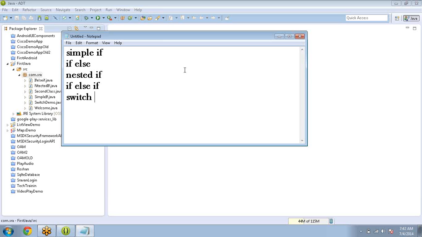These are all conditional. If the condition is true, execute some block. If the condition is false, execute some other block.